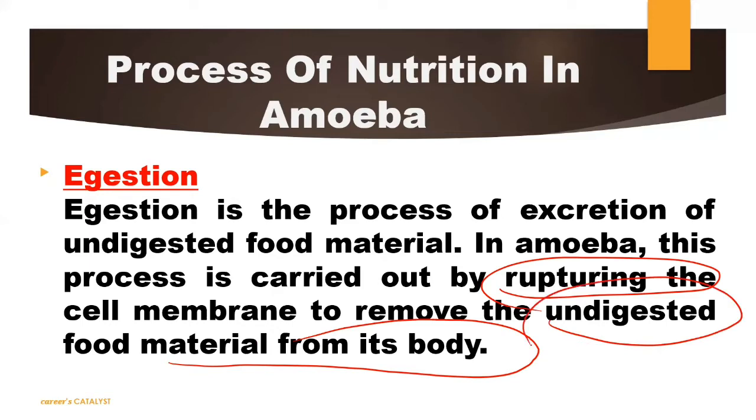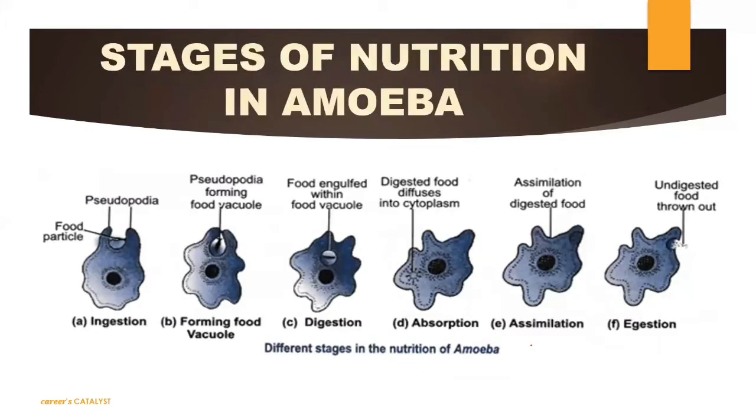So these are the 5 steps which are followed by amoeba for the nutrition process, because in nutrition here, amoeba is intaking basically the complex food, and they are digesting that complex food in 5 different steps to complete the process of nutrition. Now we will talk about nutrition in human beings, which is very interesting because we are talking about us, right? Okay, before that, just see the diagram.